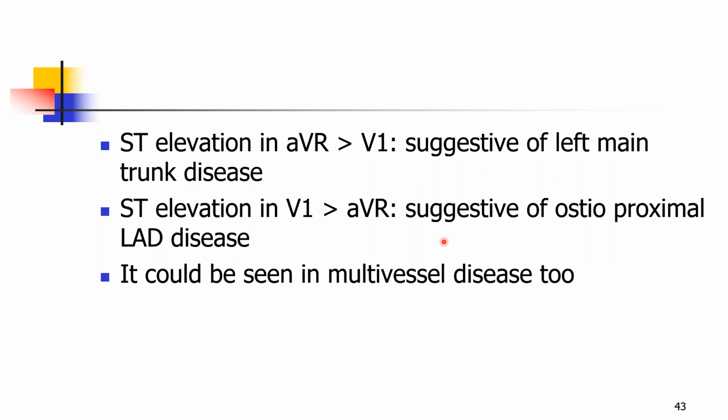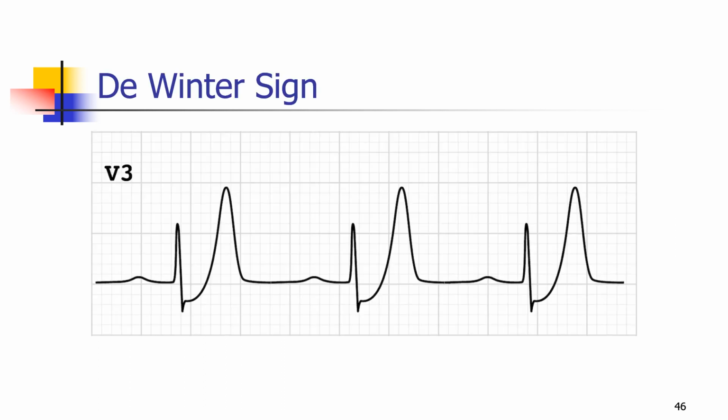Anyway, whenever there is ST elevation in aVR and V1 and ST depression in other areas, that patient has to be immediately taken to the cath lab and the anatomy has to be studied. Accordingly, a decision has to be taken. These patients at times should not be wasted in giving thrombolytic therapy or other medications. At times, this kind of ECG can be seen in patients who might have multivessel disease. That means all three arteries are involved with multiple lesions. They also can at times show this kind of ECG.